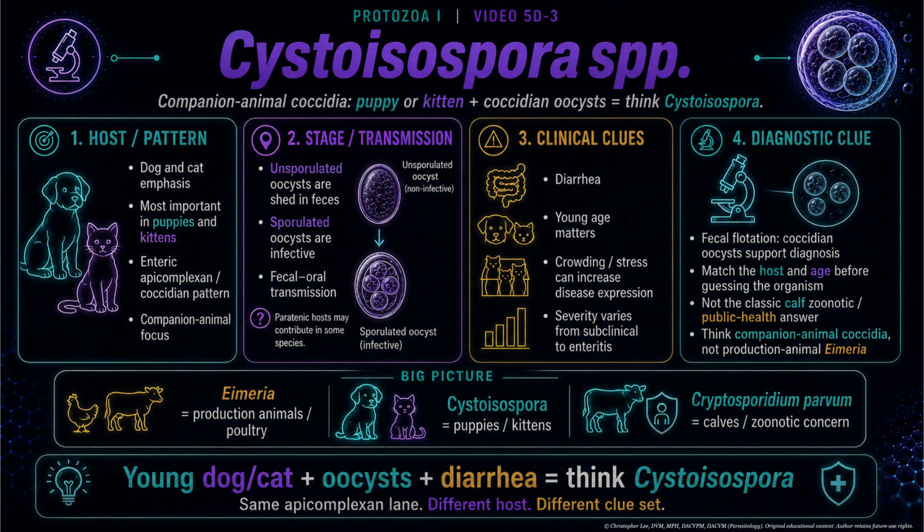Clinically, think young age, diarrhea, crowding, stress, and variable severity from subclinical to enteritis. Diagnostically, fecal flotation can detect coccidian oocysts.